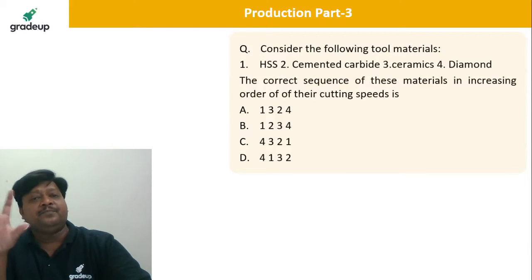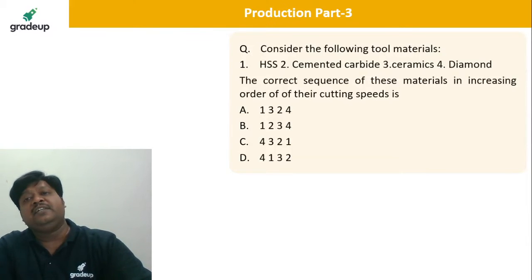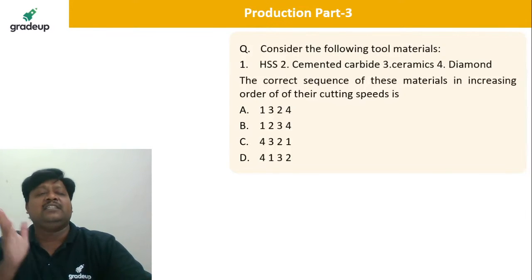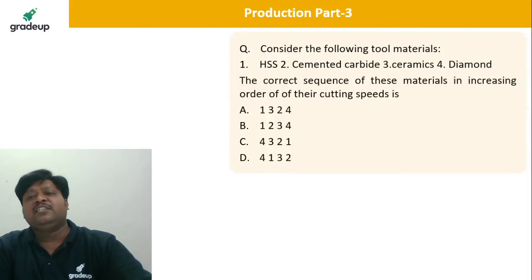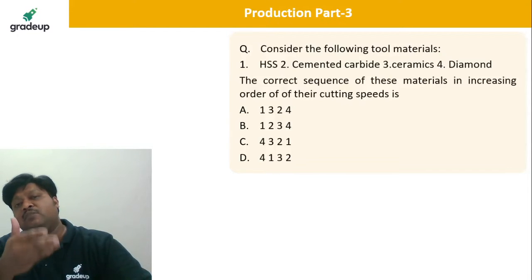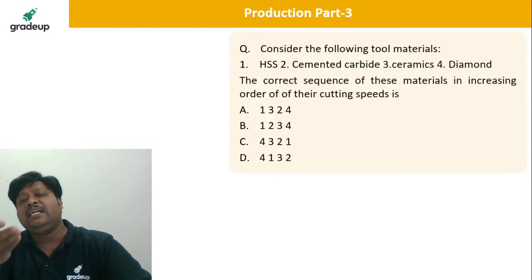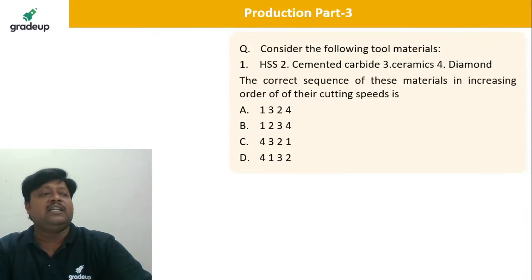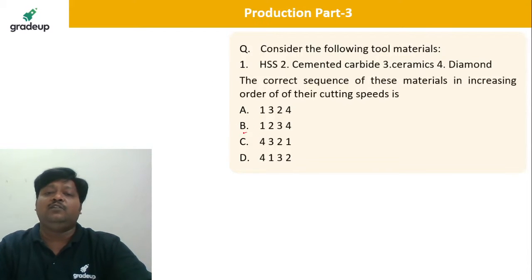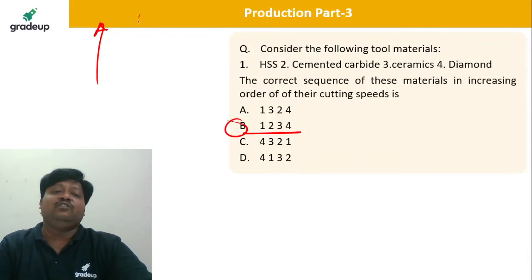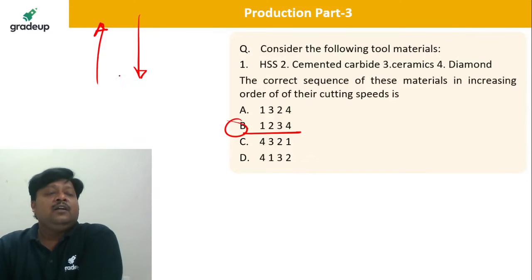So definitely, they are asking the increasing order of the cutting speed. Diamond is having a very huge speed, and HSS is having very little, that is 30 to 40, then 300 to 400, 500 and up to 2000. So 1, 2, 3, 4 as it is we can make the sequence. That is the correct sequence, 1, 2, 3 and 4. So B is the correct answer. They are saying increasing order, not decreasing order. I hope it is clear.